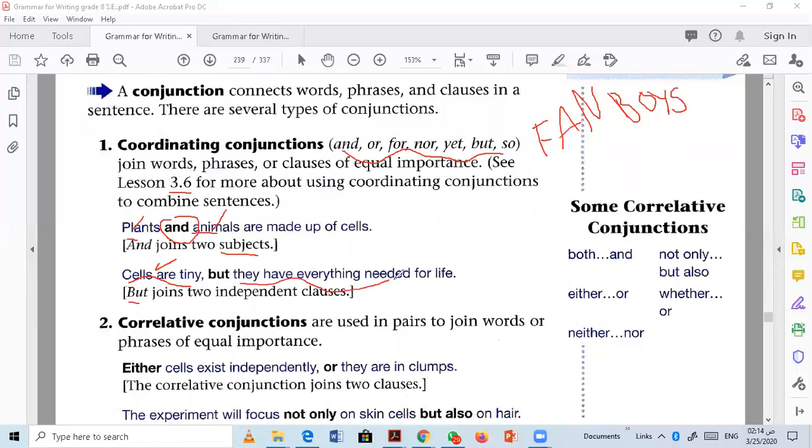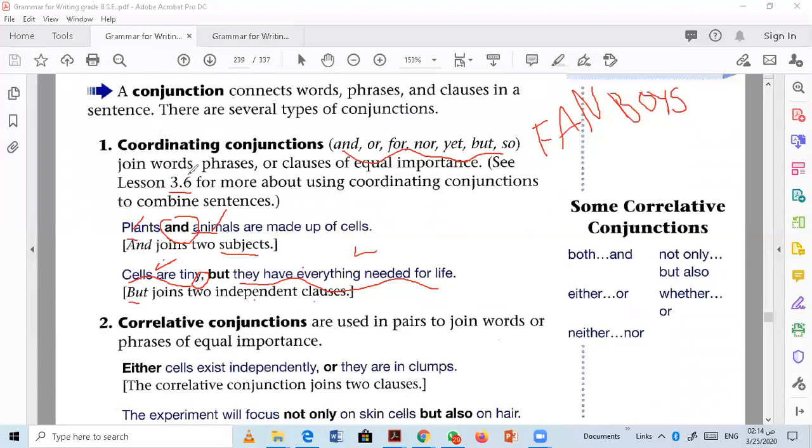They have everything needed for life. This is another independent clause. Both sentences are independent clauses. Why do we call them independent clauses? Because they can stand on their own, and they are connected by a fanboy. And don't forget the comma before the fanboy.